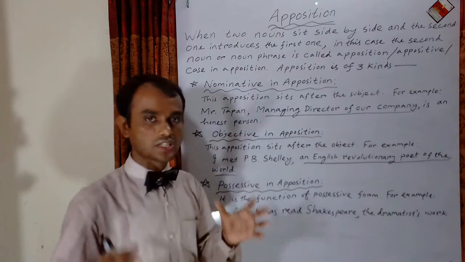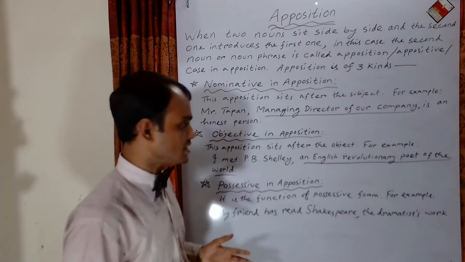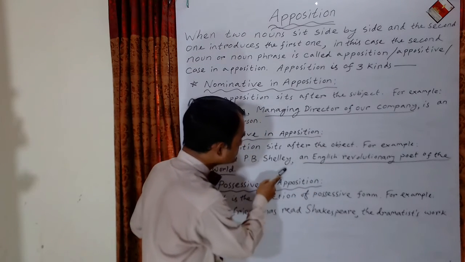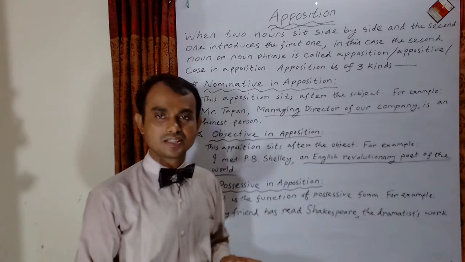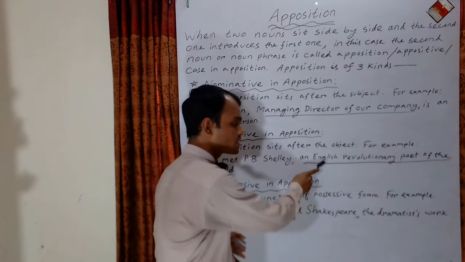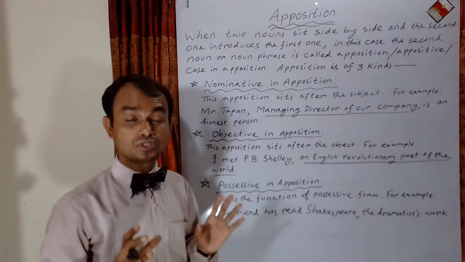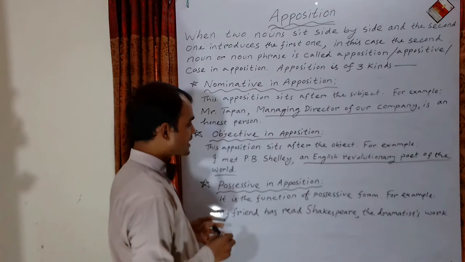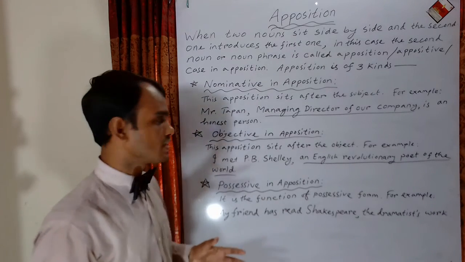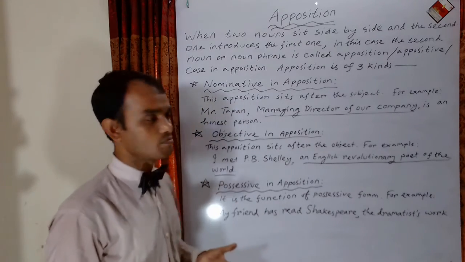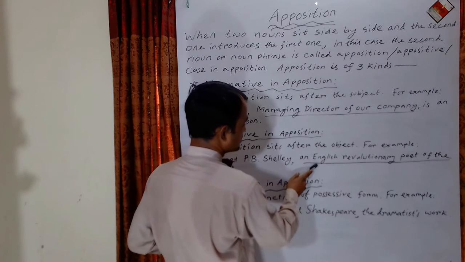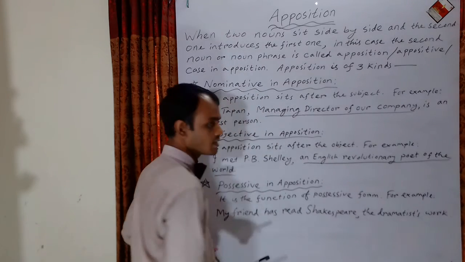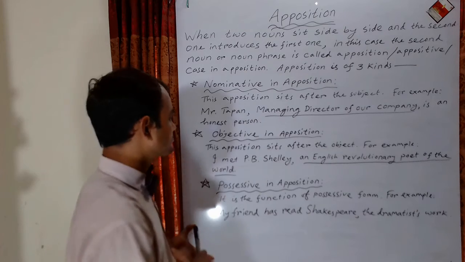These two nouns have sat side by side, and the second noun phrase introduces the first noun. For this reason, the second noun phrase is apposition. What type of apposition is it? It is objective in apposition, because this noun phrase has been set after the object.